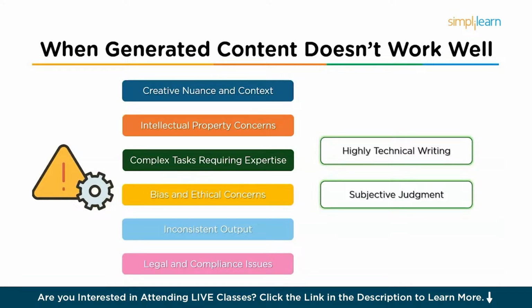And then there are bias and ethical concerns, which we have already discussed in the limitations. And then there is quality control and inconsistent output. Although AI has made significant strides in content generation, it often still struggles with maintaining quality, consistency, and coherence. And then there are legal and compliance issues. In fields like healthcare or finance, AI-generated content needs to follow strict guidelines. For instance, an AI-generated financial report or medical advice might inadvertently violate legal regulations or industry standards.